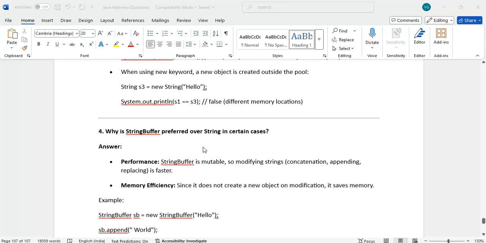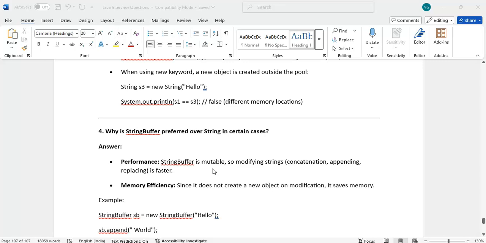It will create new memory. Every time what will happen? It will create a new object. Every time it will create a new object. Right, that's why, performance wise, string buffer is mutable. Mutable means what? If you change the string buffer content, it will change in the same memory. It will not create a new one.